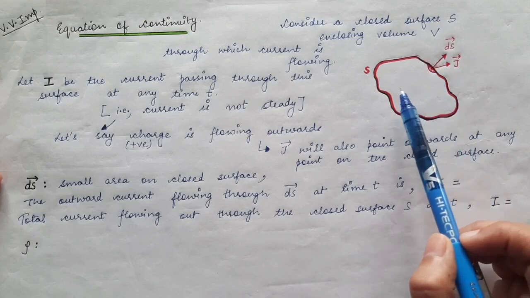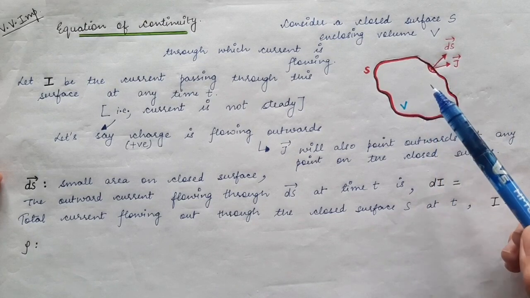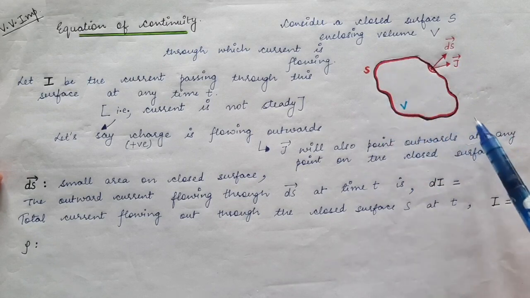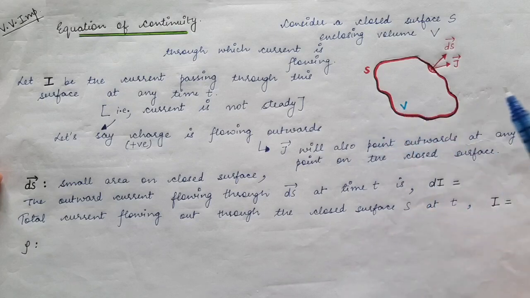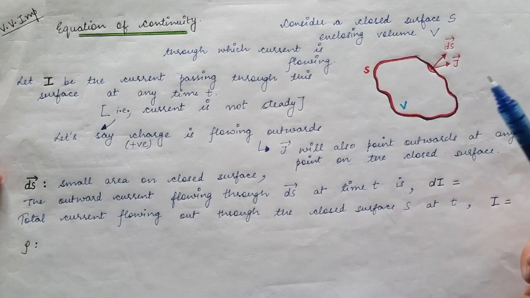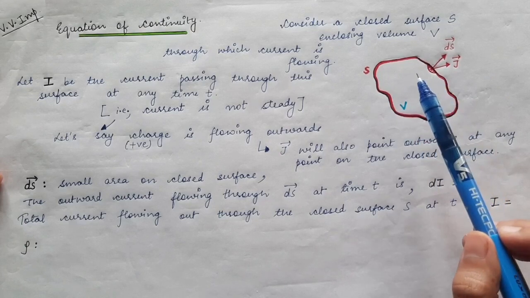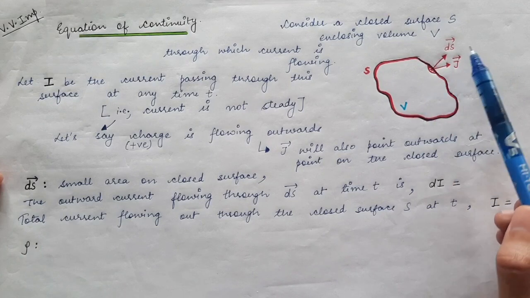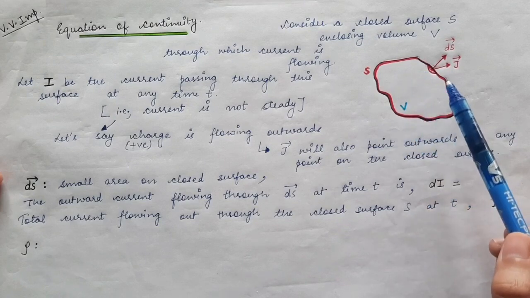Now we suppose that some positive charges are present inside this volume, and with time these positive charges are slowly moving outward in all directions. They cross the surface, and hence current flows through the surface. If a charge crosses a surface, it means current is flowing through that surface. These charges continuously move outward, which means the charges inside the volume are decreasing.